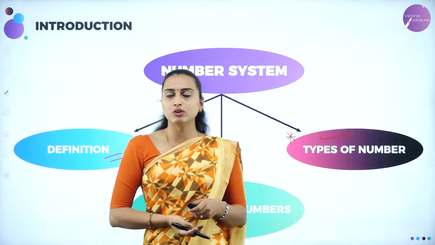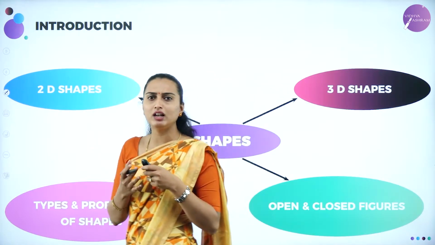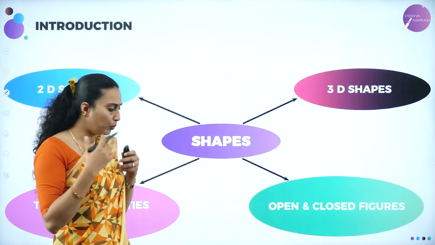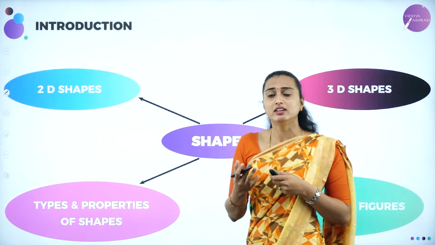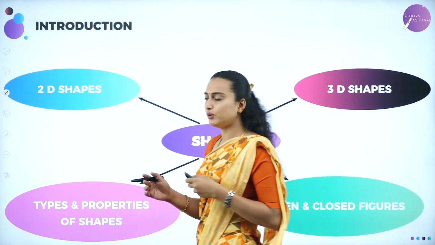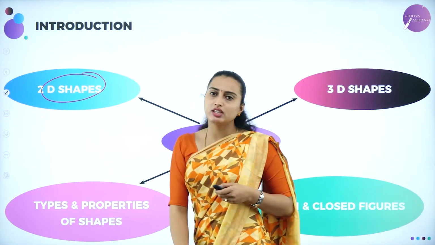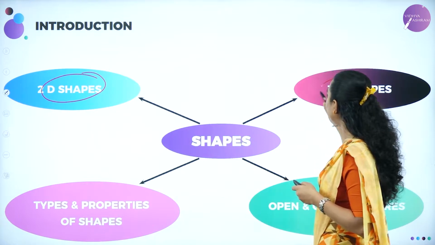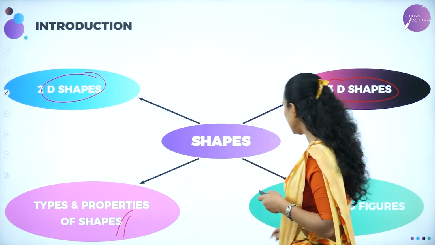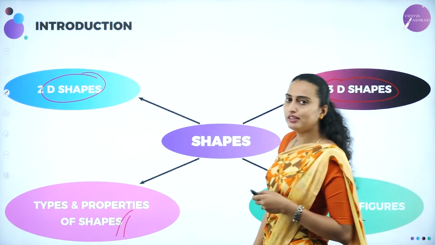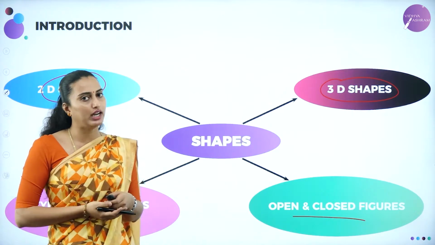Okay, next we'll be studying the shapes, which are very important in day-to-day life. You are going to see so many shapes like circle, correct na, triangle, in 3D also as well as in 2D also. So we are going to talk about in the second session the two-dimensional and the three-dimensional, and also the types and properties of the shapes, and what are the open and the closed figures in two-dimensional and three-dimensional.